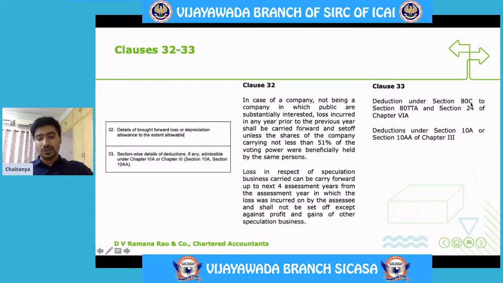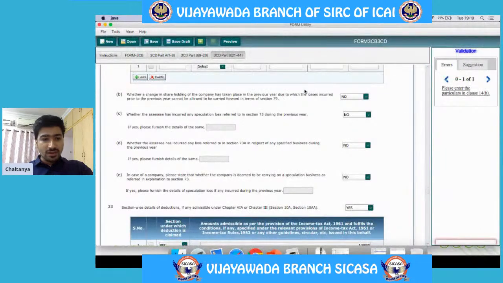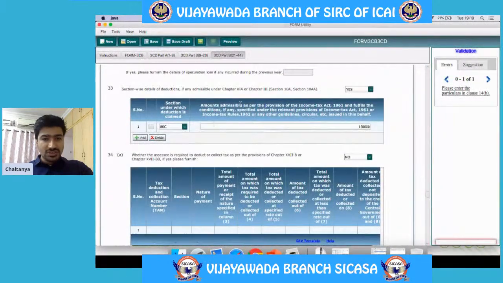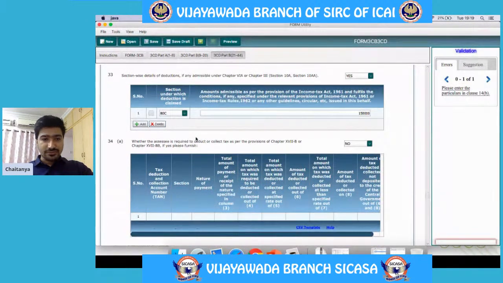Only those details are required to be given. In any other case, those details are anyways not applicable. Say, let's assume I am an individual and I have a PPF payment of 1,50,000. Those details are required to be given here.